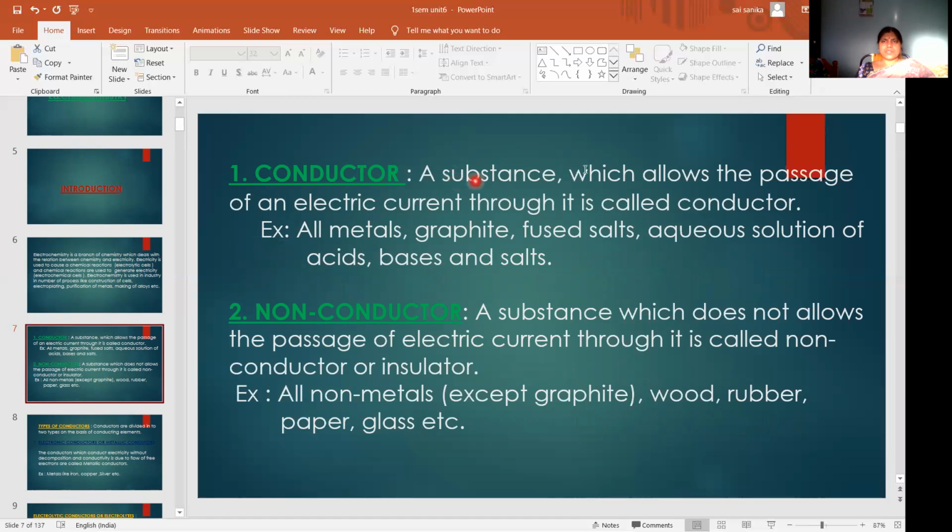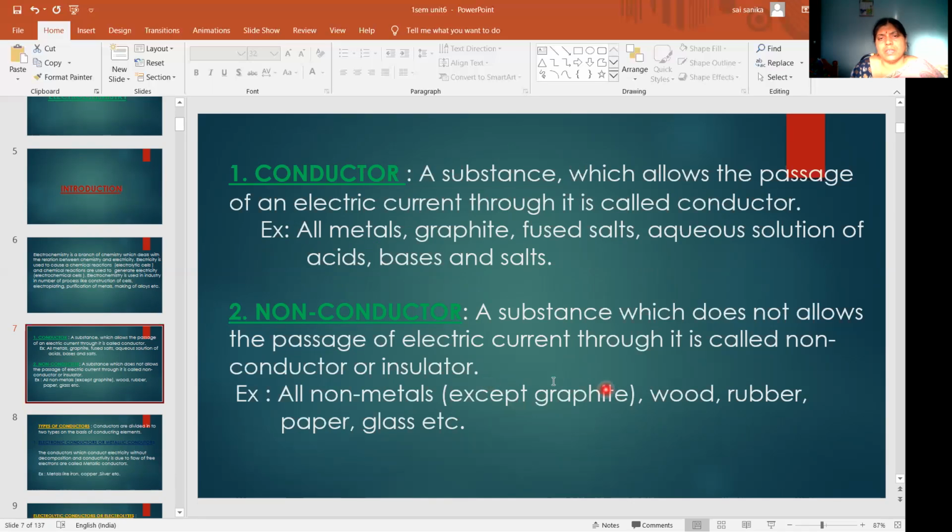A substance which allows the passage of an electric current through it is called a conductor. Examples: all metals, graphite, fused salts, aqueous solutions of acids, bases, and salts. Next, non-conductor: a substance which does not allow the passage of electric current through it is called a non-conductor or insulator. Example: all non-metals except graphite.